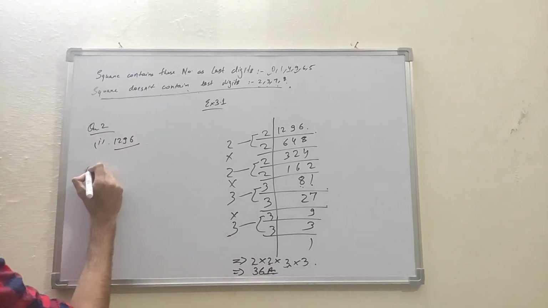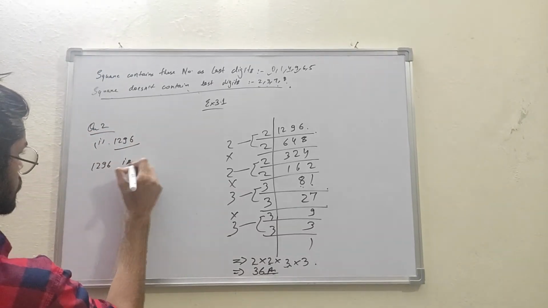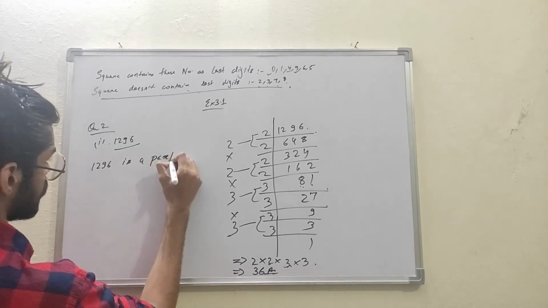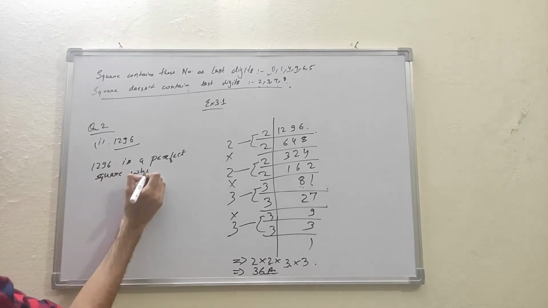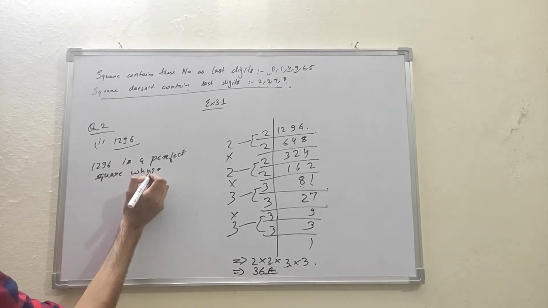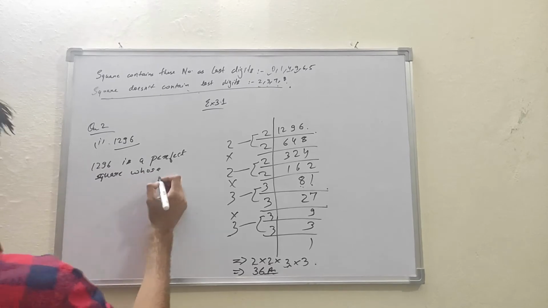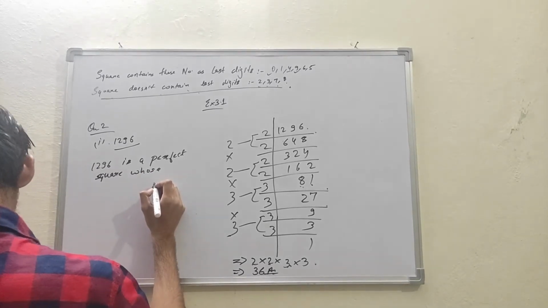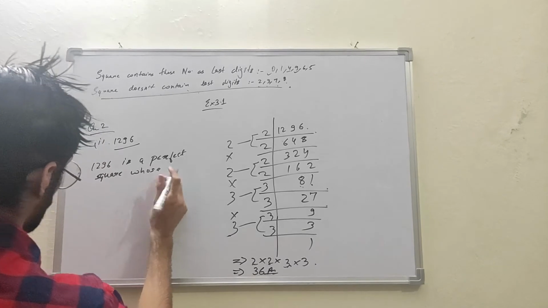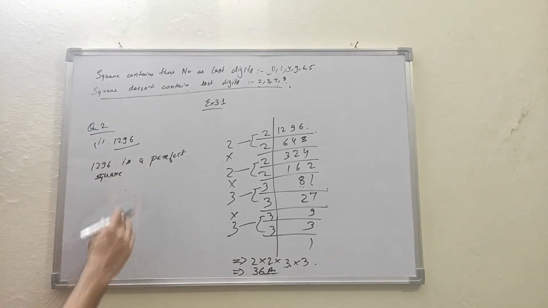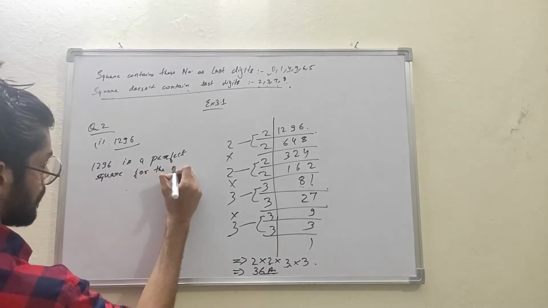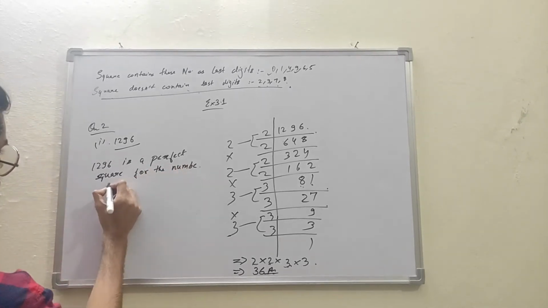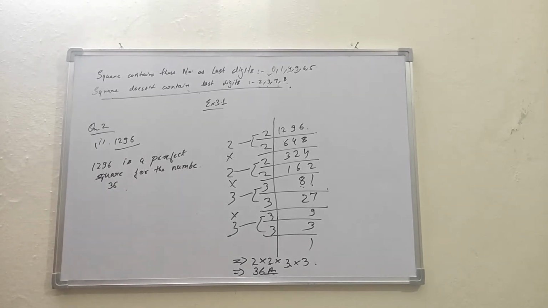So 1296 is a perfect square whose square root is 36. We also find the number whose square is the given number, if it is a perfect square. So for the number, 36. Okay, so this is the first part of question number 2.